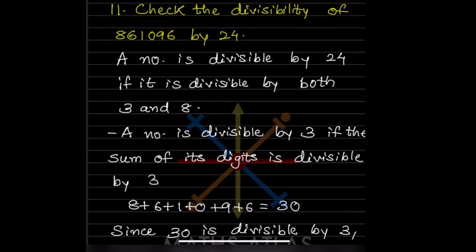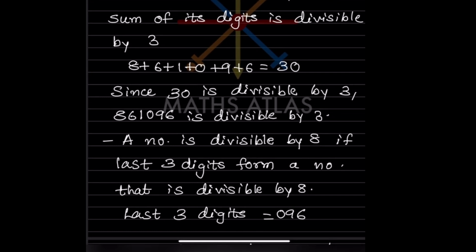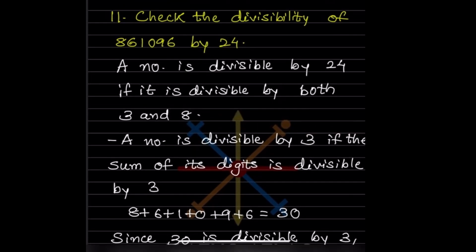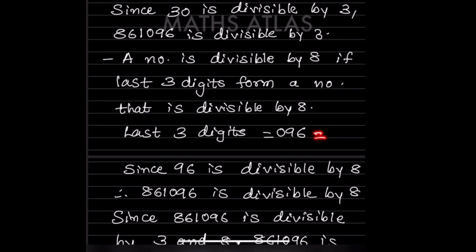Now let us check for 8. A number is divisible by 8 if the last 3 digits form a number that is divisible by 8. The last 3 digits are 096, which is also 96. Since 96 is divisible by 8, because 12 eights are 96, therefore 861096 is divisible by 8.